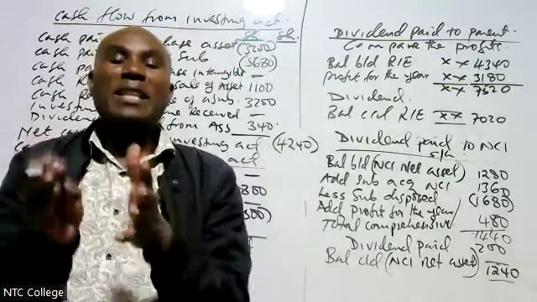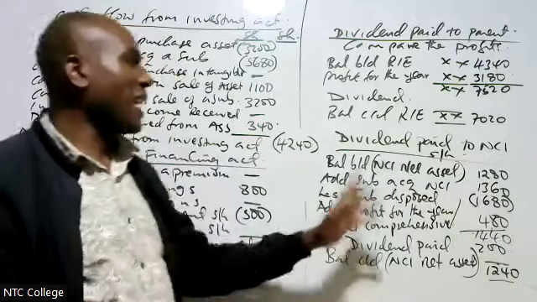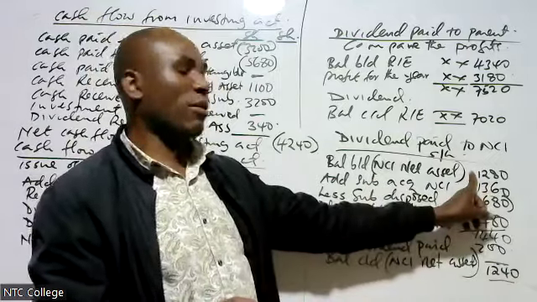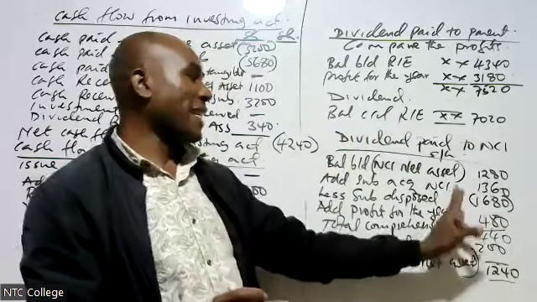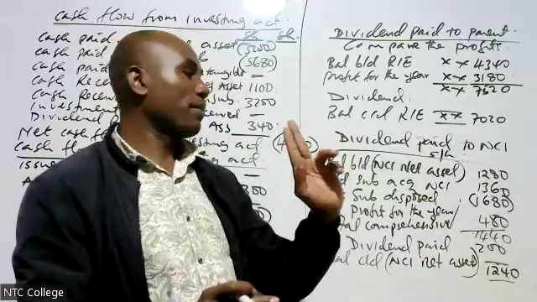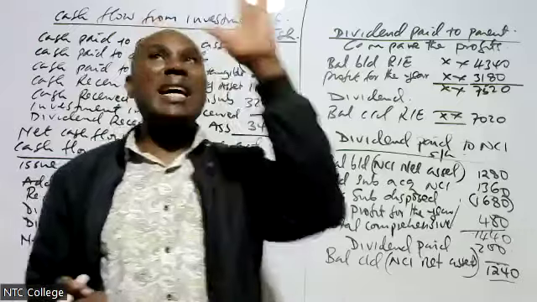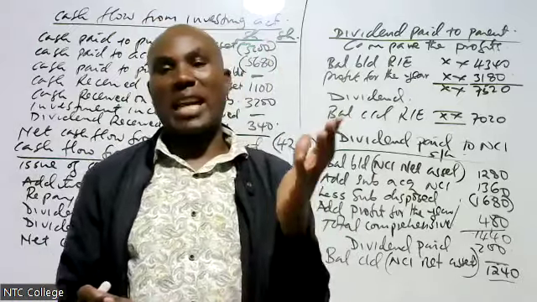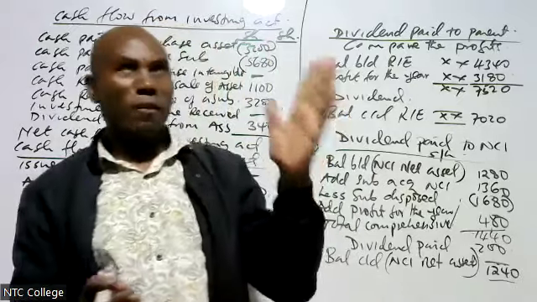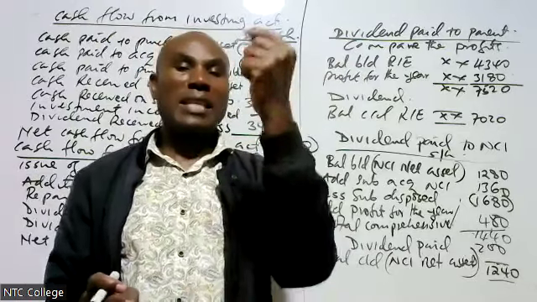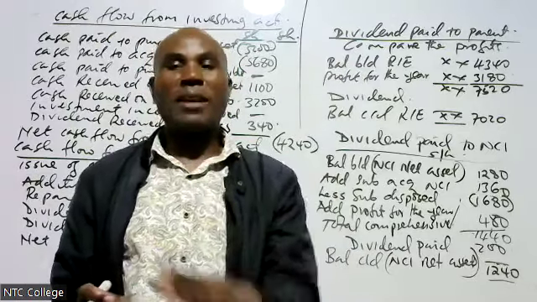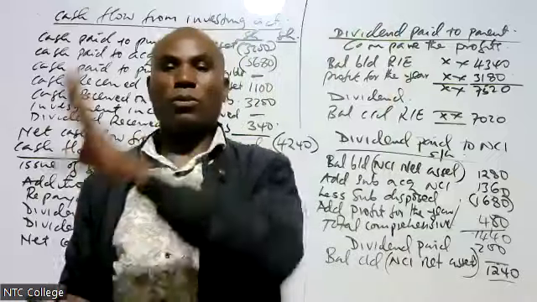That is why I take NCI at acquisition, I add the NCI that I acquired, and I less NCI that I disposed. Then was there anything that belongs to NCI? Yes, there was profit and also total comprehensive income. Remember, total comprehensive income is the profit plus the revaluation. Therefore, here we take total.